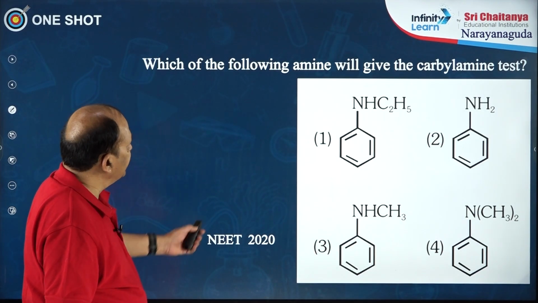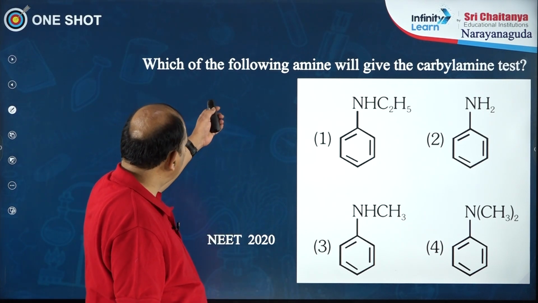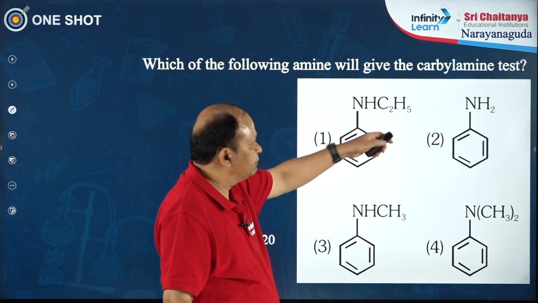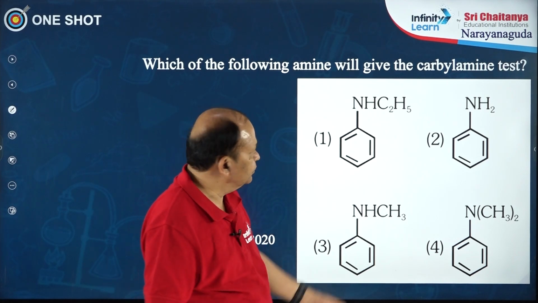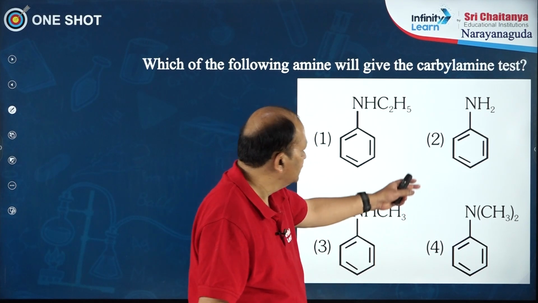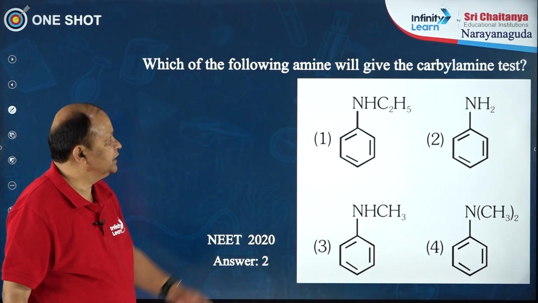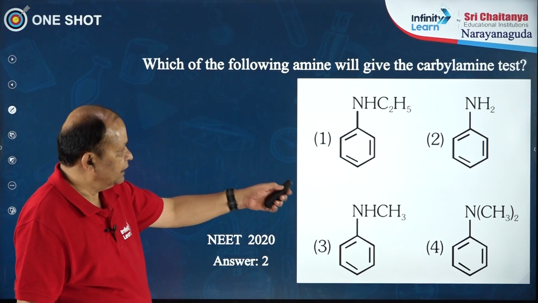Okay. So, here we got a question, NEET 2020, a simple question: which of the following amines will give the carbylamine test? Primary amines will give it. Among these, which is the primary amine? Option 2 is the primary amine. So, option 2, aniline, will give it, that is, answer 2 is the compound that will give the carbylamine test.